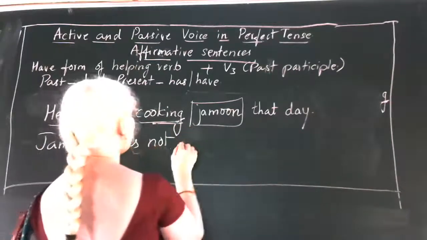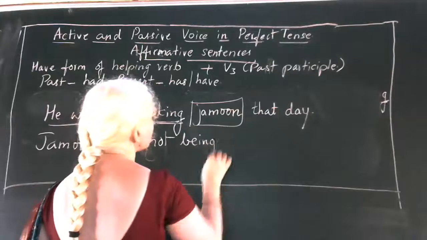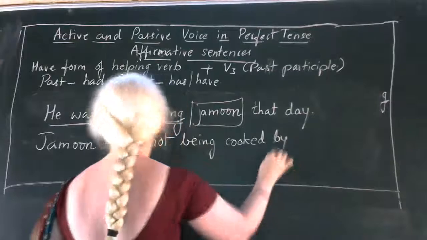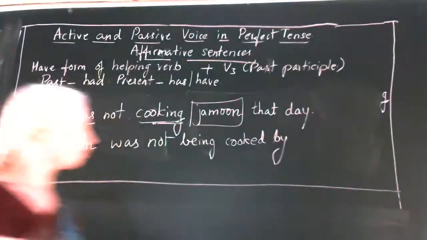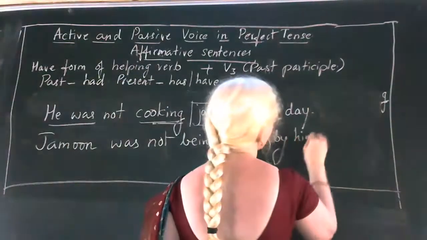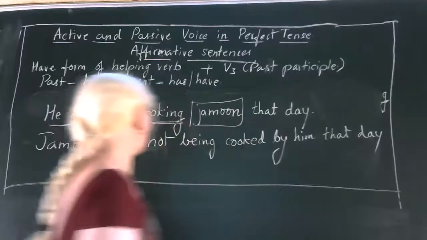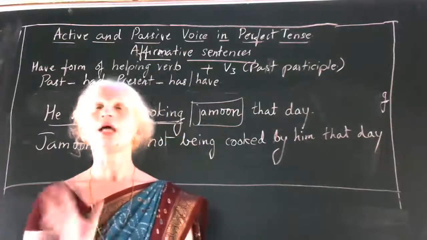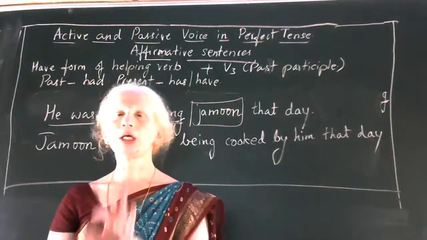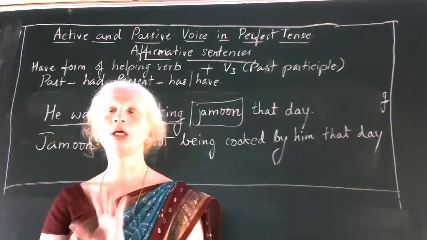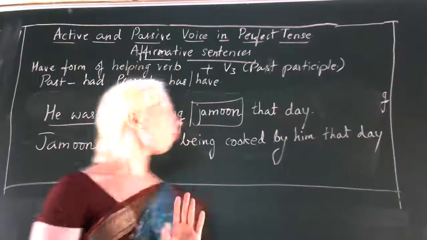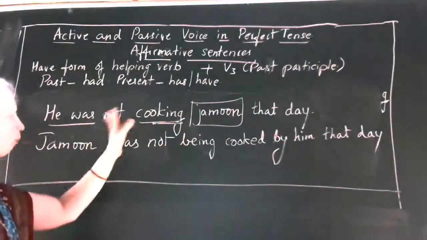So Jamun was not being cooked by him that day is the correct answer. See, in continuous tense, you cannot use any other helping verb. You have to use only the be form of helping verb, observing the tense there.